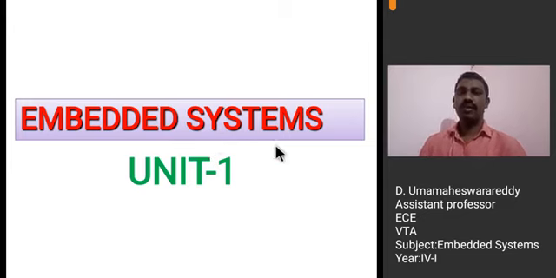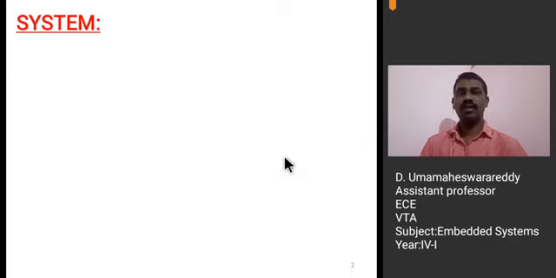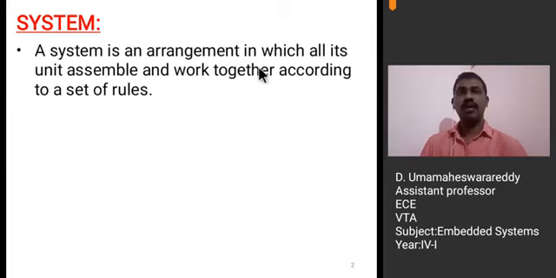Before going to the syllabus related to Unit 1, I want to give a brief description of a system and an embedded system. First, what is a system? A system is an arrangement in which all its units assemble and work together according to a set of rules. If all the units you are assembling are working according to rules, then it is called a system.